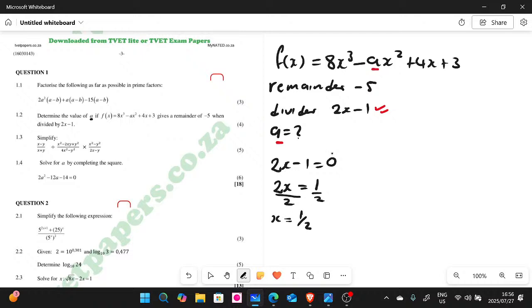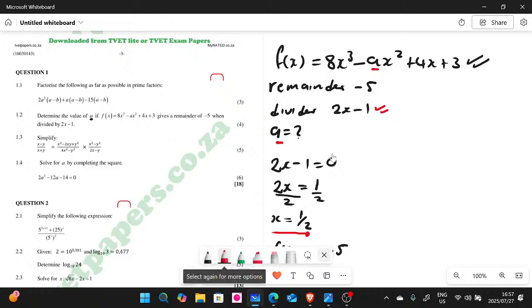So this x that we're going to use here, we're going to substitute it there. Do not forget. This x here that we just got, which is half, we're going to substitute it there. But what happens when you substitute this x there, which is half? Our f of x is no longer f of x, it's going to be f of half. So f of half, guys, is negative 5. It's our remainder. This information here, guys, you must be able to know it. F of half is actually equal to our remainder there. I hope everyone can see that.